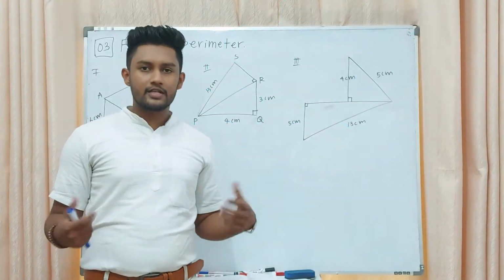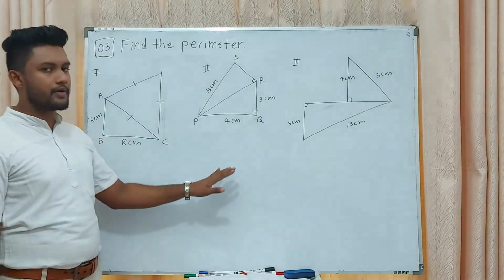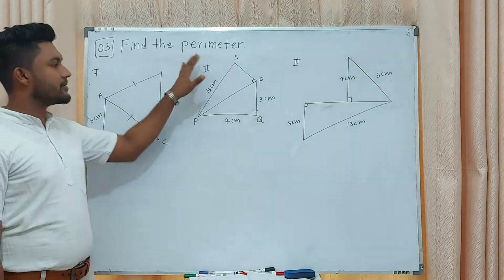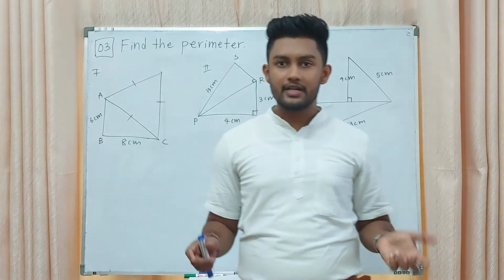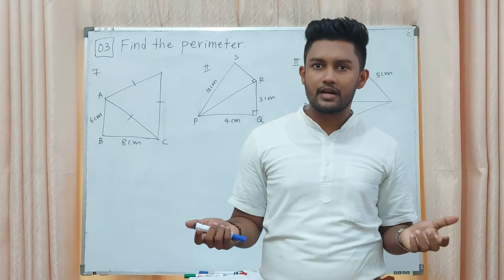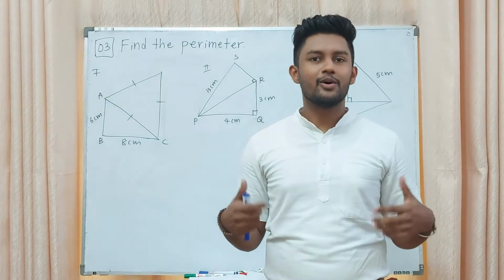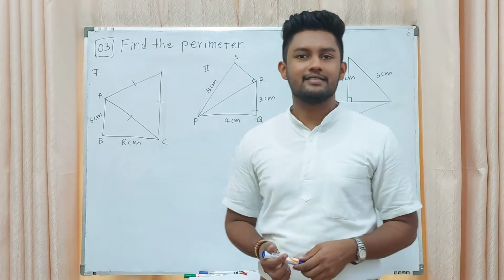When we move on to the third question, here there are three parts. Find the perimeter. What is perimeter, dear students? Perimeter is the total length around a plane figure, right? Or the boundary of a plane figure.